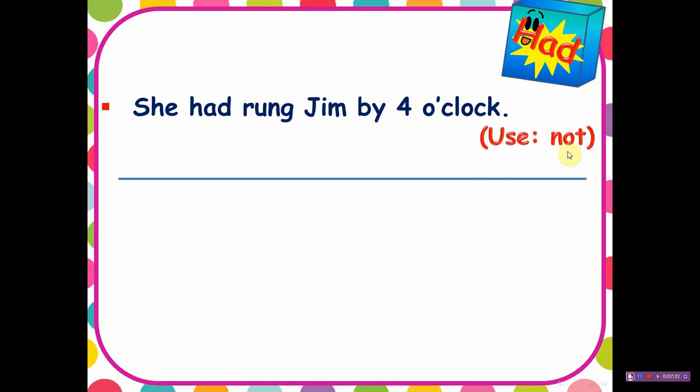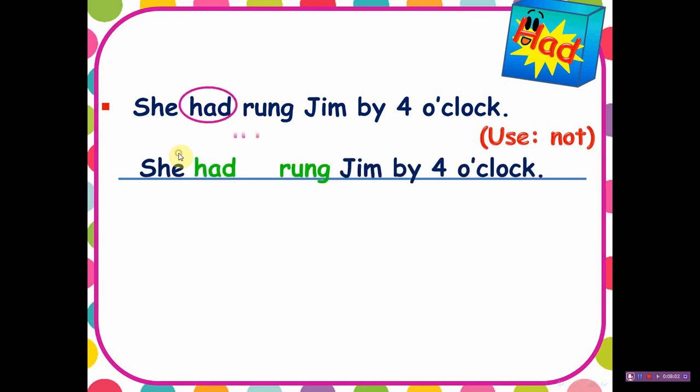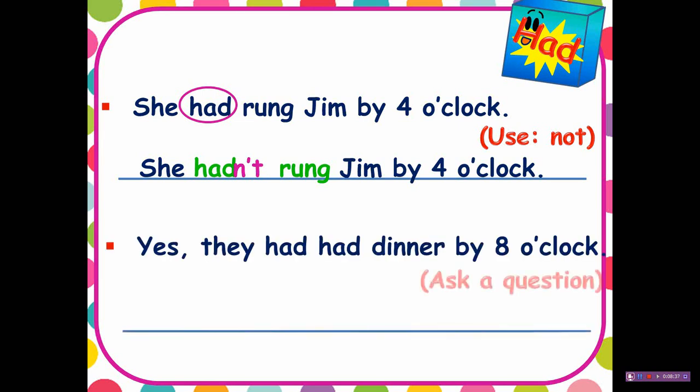Okay, the question here is use not. Okay, here do I need any help from other verbs to carry not for me? No, I have queen had, so had will carry not to me. So it will be she hadn't rung Jim by 4 o'clock. So it's very easy. Once I have past perfect had plus the past participle and I need to put it in the negative, just add not after had. Well, speaking about the question, this is the same. Had will do all the work.